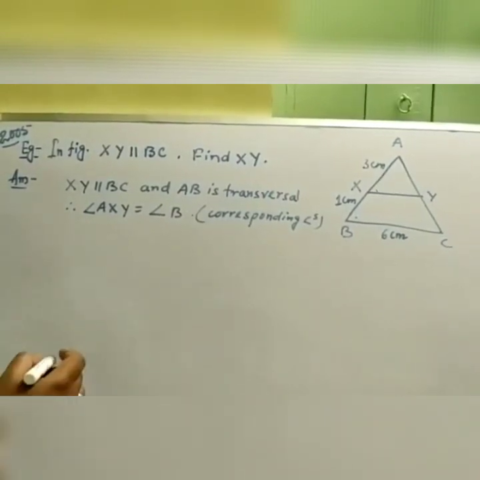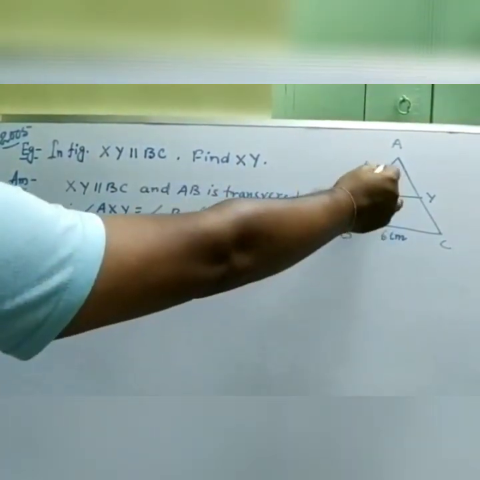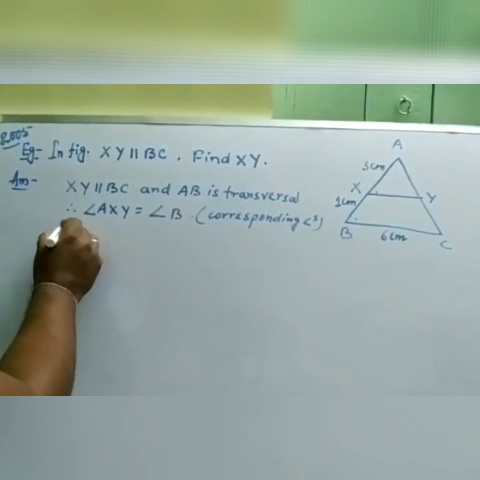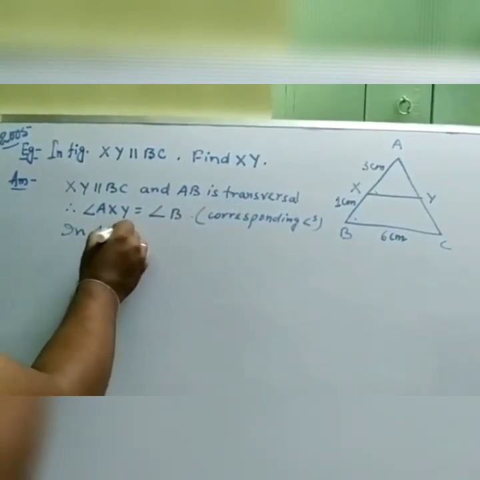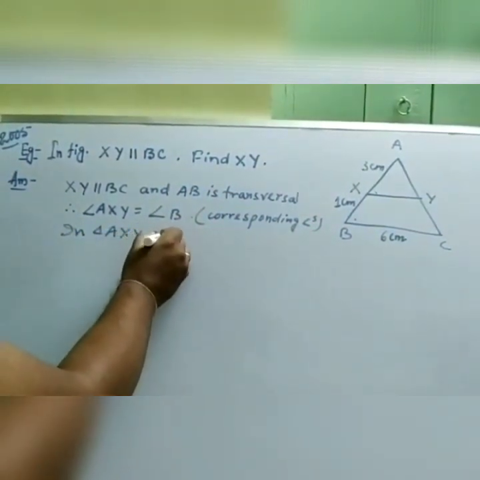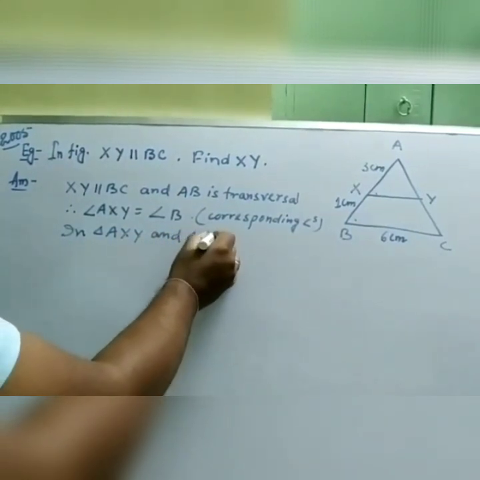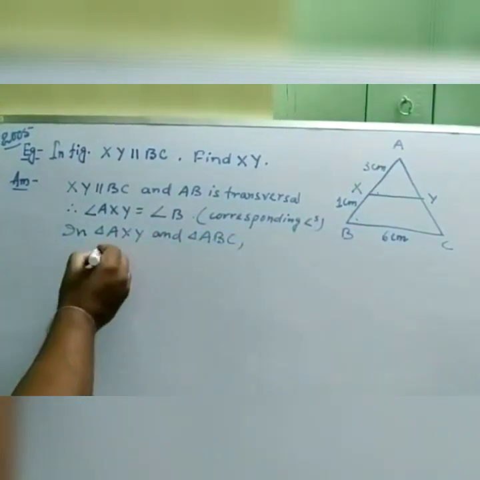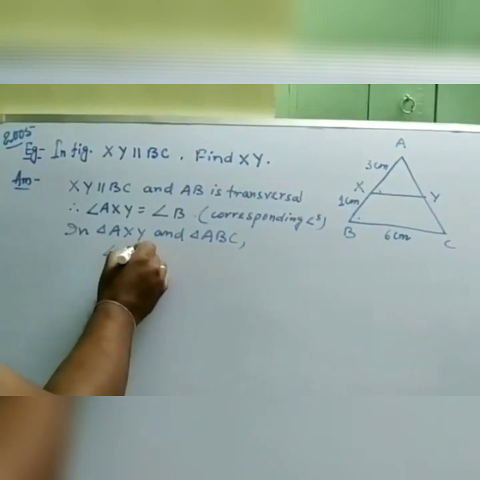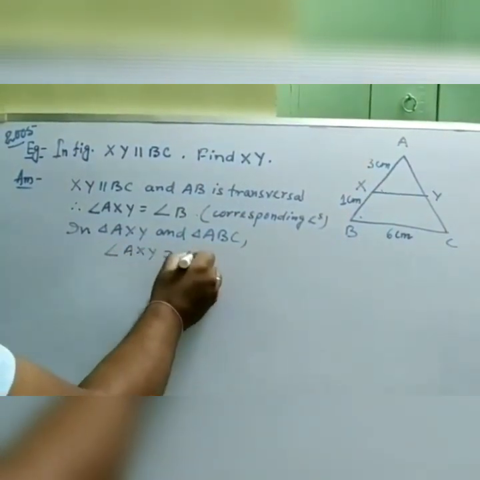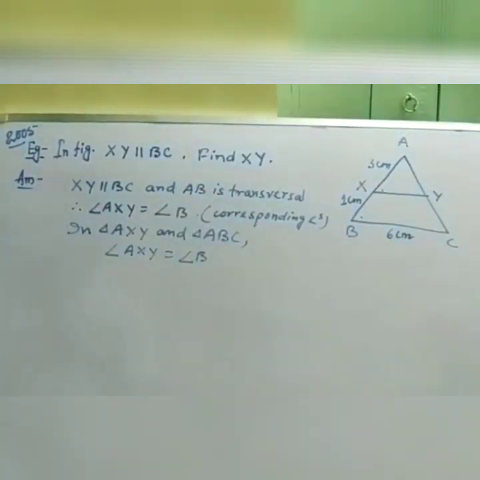Now we will consider the two triangles, triangle AXY and triangle ABC. In triangle AXY and triangle ABC, we are getting angle AXY equals angle B, that we have proved.